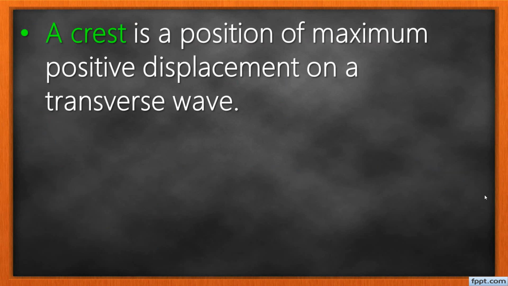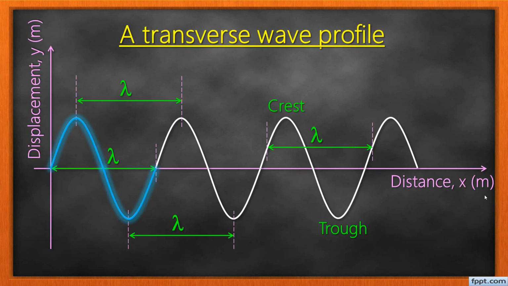Okay. Now let's look at these definitions. A crest is a position of maximum positive displacement on a transverse wave. So if they ask you to define a crest, what do you say? A crest is a position of maximum positive displacement. You see, this is going upwards. Maximum positive displacement of a particle of the medium from the equilibrium position.